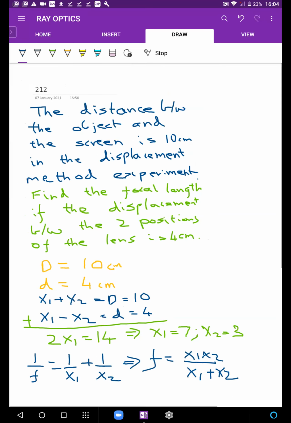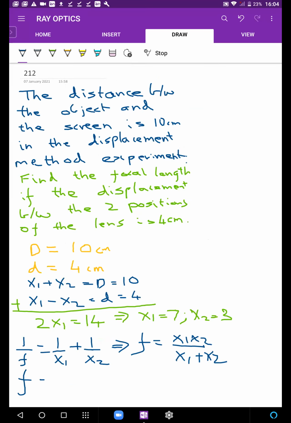So that's the method. F is ultimately going to be 7 into 3 upon 7 plus 3, which is 21 by 10, 2.1 centimeters. Okay, from here you just take the LCM and that result comes. Product by sum: 7 into 3 upon 7 plus 3, 2.1 centimeters.